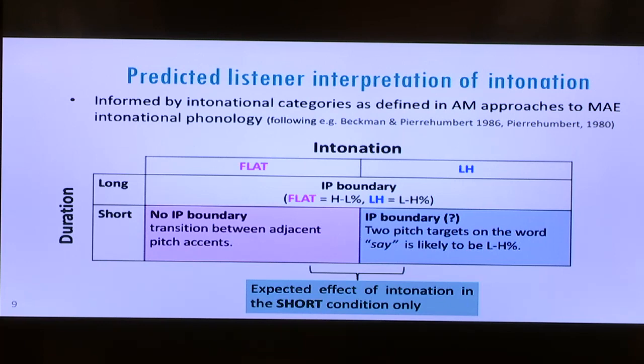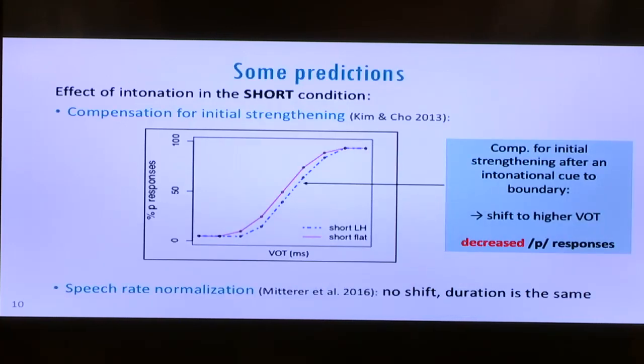This is critical. As far as what this might look like, if listeners perceive some sort of intonational cue to a boundary and compensate for upcoming post-boundary lengthening of VOT, we might expect to see something like this pattern of results. This is just a schematic plot, not actual data. You can see the 2 short conditions, short low-high and short flat, plotted together, and we're seeing a rightward shift, that is to higher VOT values, in the low-high condition, reflecting the fact that listeners are, in theory, perceptually expecting longer VOT and therefore compensating in categorization. So we can also think of this as decreased P responses.